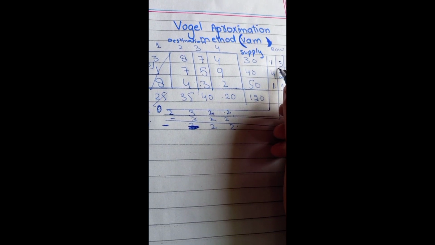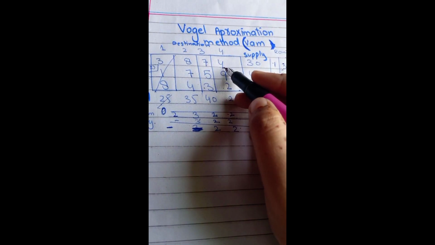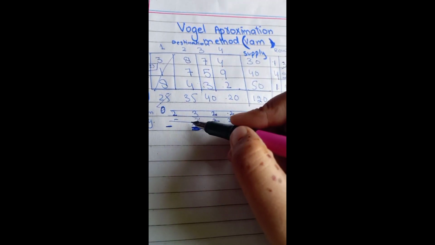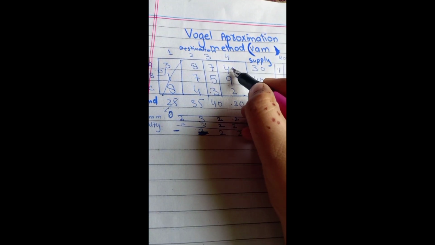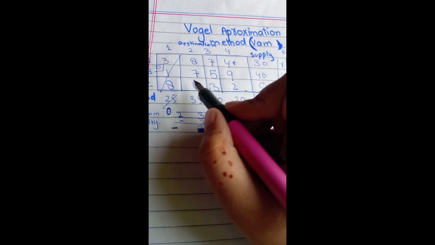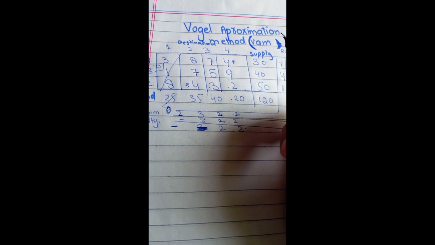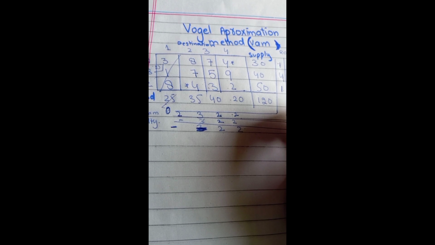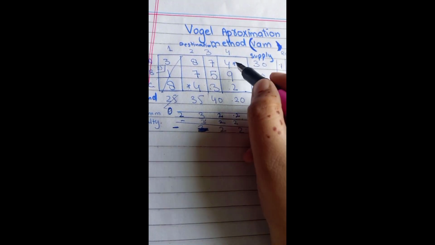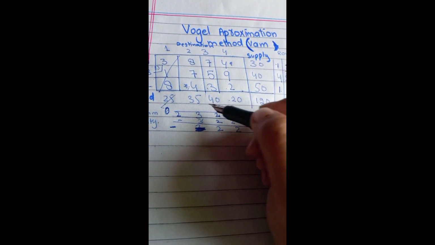So what will we do? We will choose the minimum value of row and column, but in this case 4 is the minimum value in the first row and 4 is the minimum value in the second column. So what will we do? We will see the allocation of both cells.